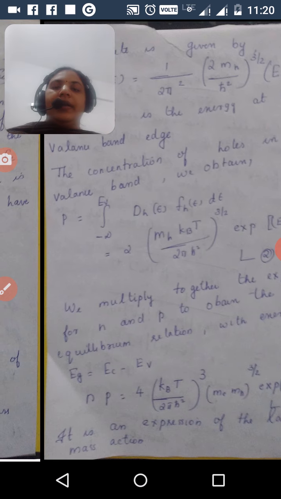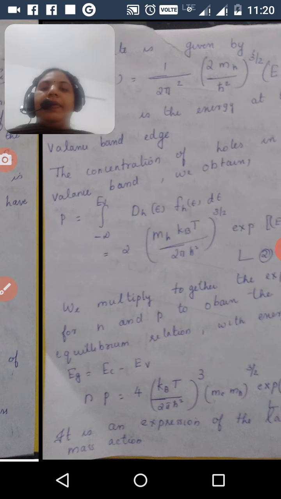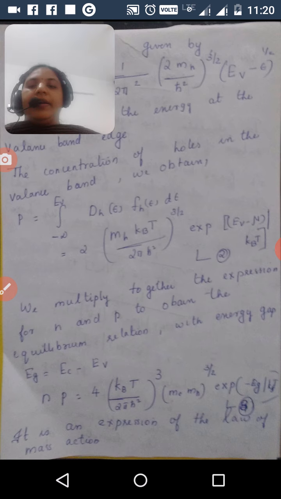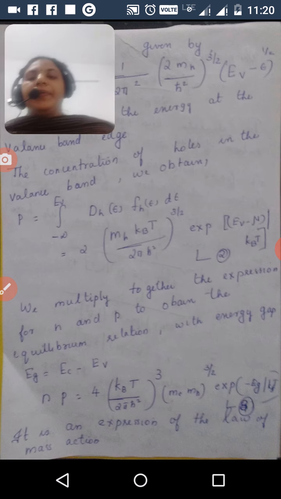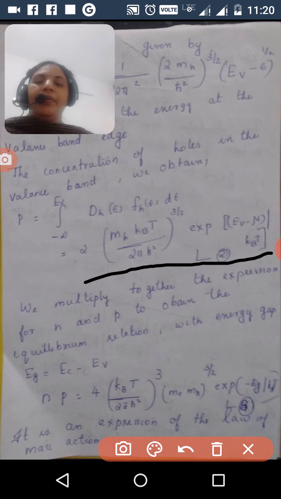Then we take the integration from minus infinity to EV. After integration, the equation becomes 2 (mh kBT divided by 2 pi h cut squared) all raised to 3 by 2, exponential (E minus mu) divided by kBT.